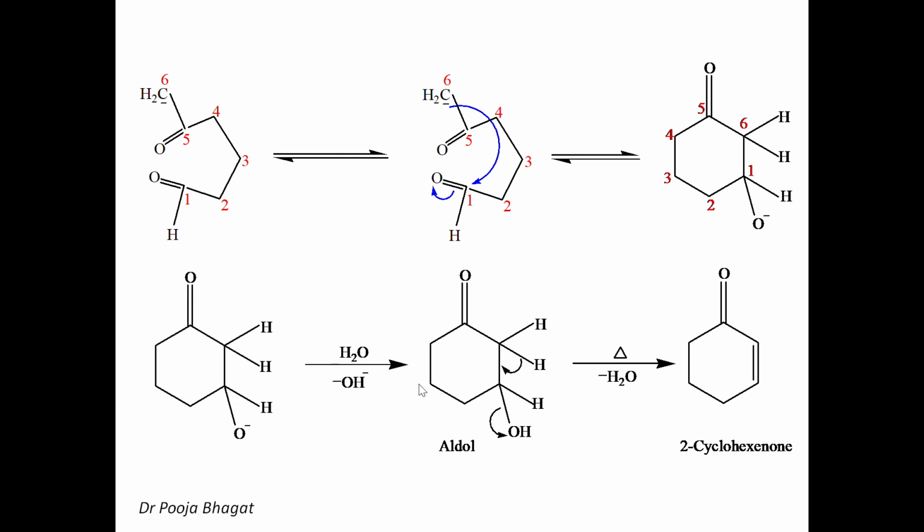And then I think now all of you know that O negative will abstract a proton from the water molecule and get converted into the aldol, that is OH. And then in this aldol, when we heat it, by dehydration, carbonyl, alpha carbon, beta carbon, H from here and OH from here eliminate and the double bond comes here. And if you have to name this compound, it is a 6-member ring structure with a carbonyl group, and the double bond is at the second position with respect to the carbonyl group, 1, 2. So it is 2-cyclohexenone. Okay.